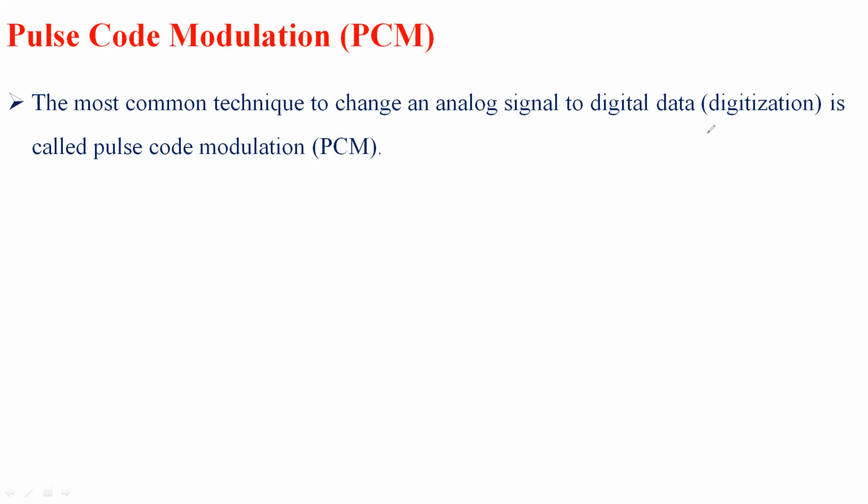So by using the digitization process, we convert the analog signal to digital data, and this technique is called pulse code modulation.